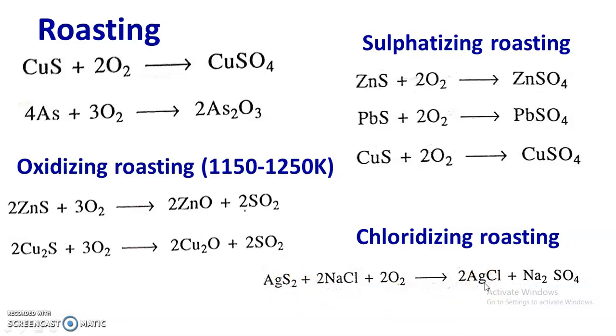So in this video we have discussed two important steps of metallurgy, that is calcination and roasting.